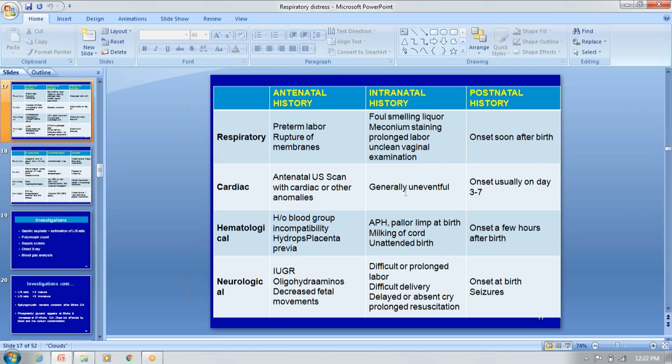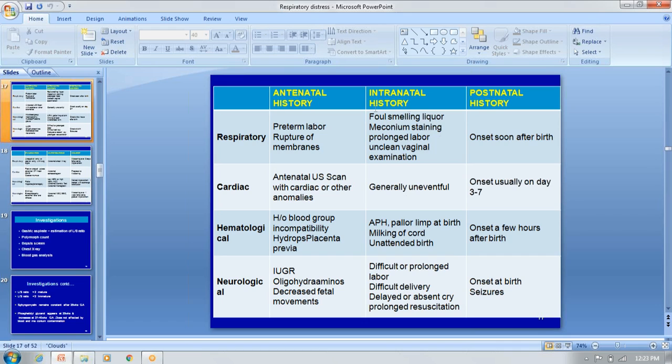So now, coming in detail, the history is very, very important. Physical examination and history both are very, very important. So don't forget about the history. In medicine, if you don't attempt to extract the information from the parents or attendants, you are not able to come to a conclusion or arrive at a differential diagnosis. That is very, very important in medicine when compared to surgery. History taking in pediatric medicine, general medicine, pulmonary medicine.